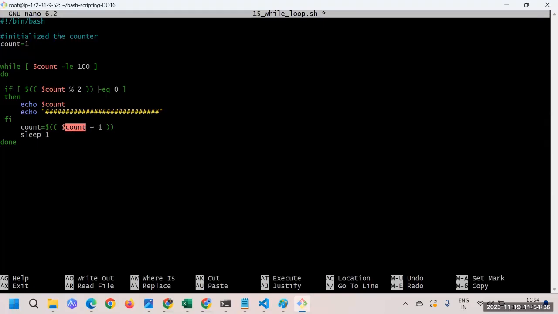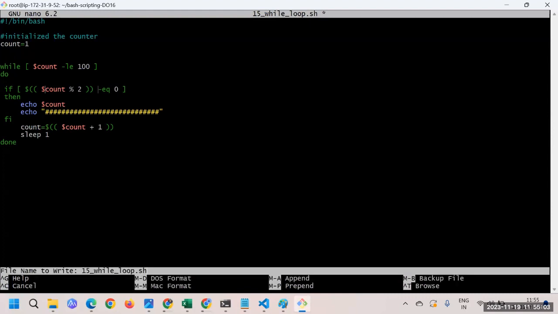With the latest updated count, it will reach here. It will say now the value is 2. It's supposed to print this 2 value, then it will increment by 1. Now when it is a 3, it's not gonna execute. When it is 4, it's gonna execute. Like that, it will go on, and it's just gonna print an even number, and it's not gonna print an odd number. So this is the example we have.